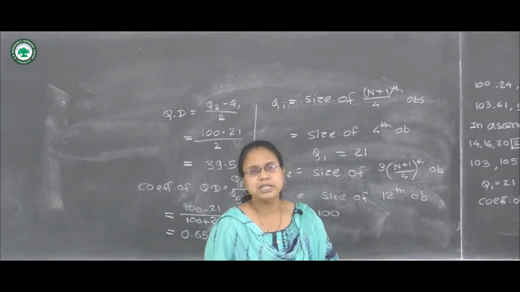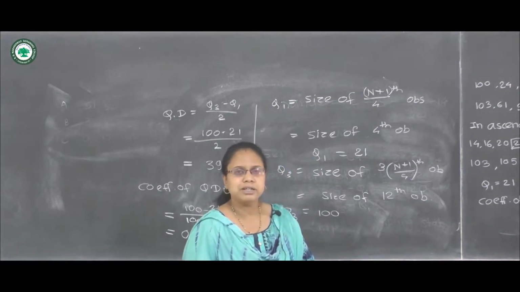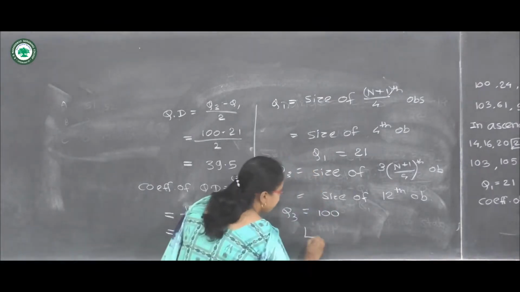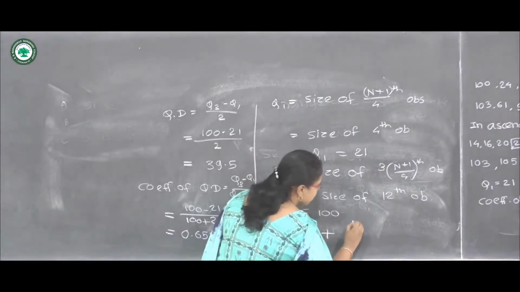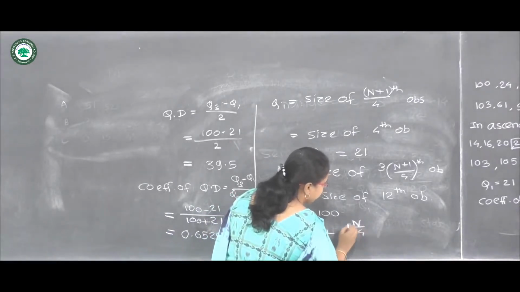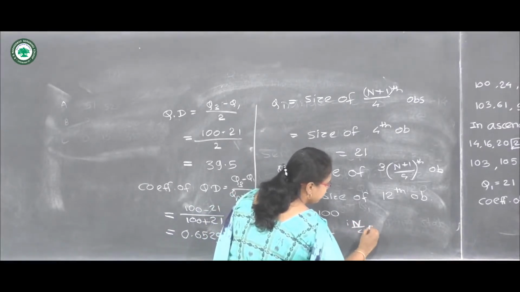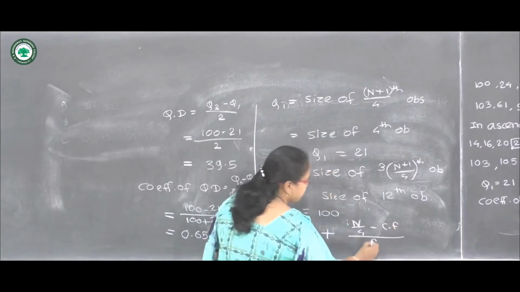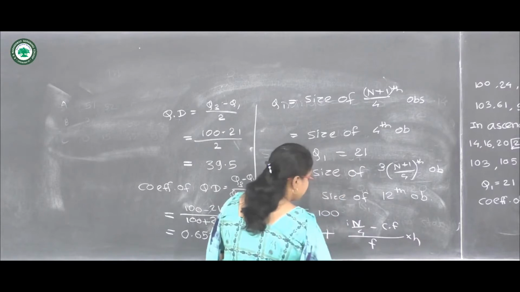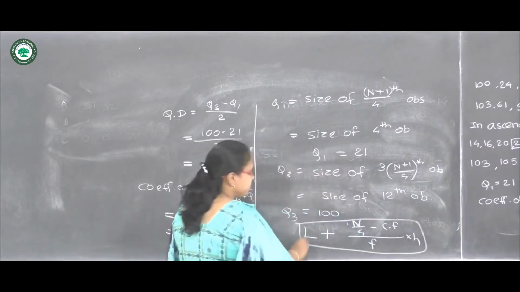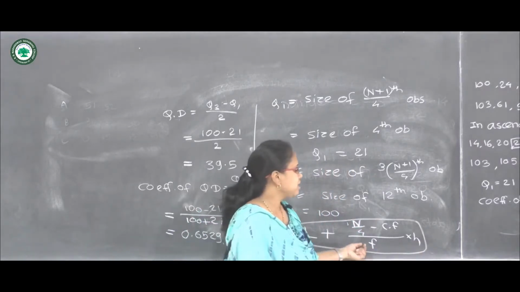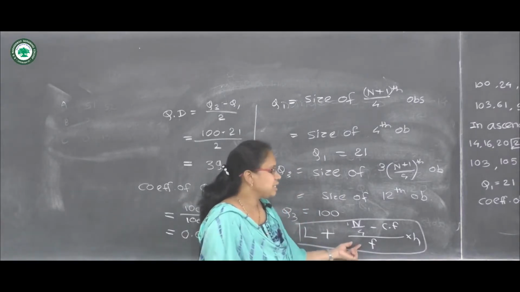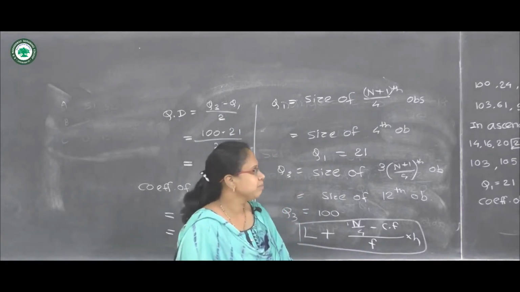We have previously learned about them: L plus (n upon 4 minus C) upon F into h. So this is the formula to calculate quartiles in case of a frequency distribution. To learn this, watch my previous videos.